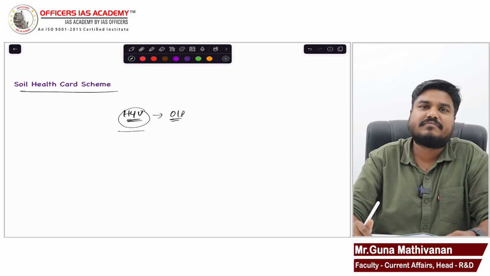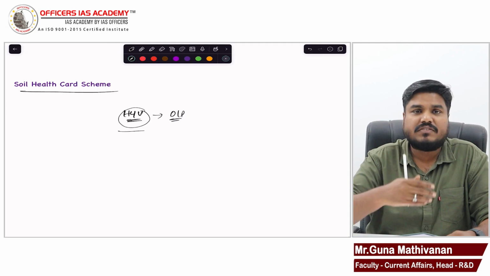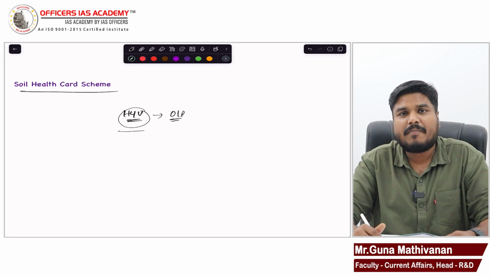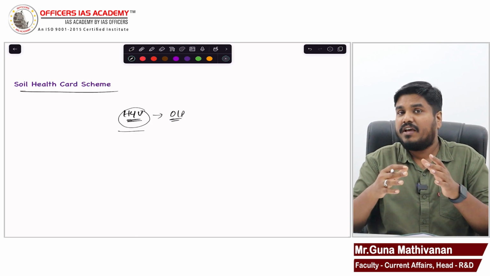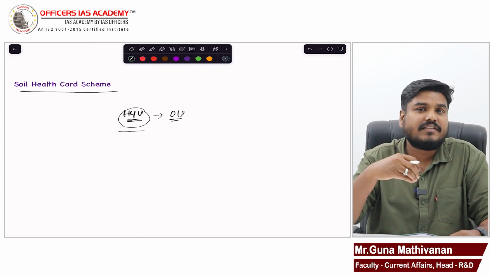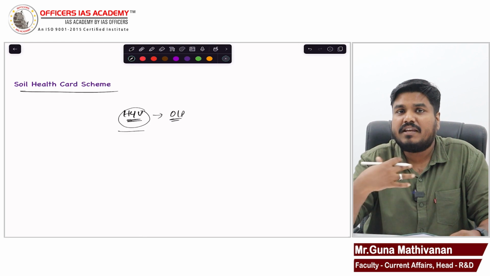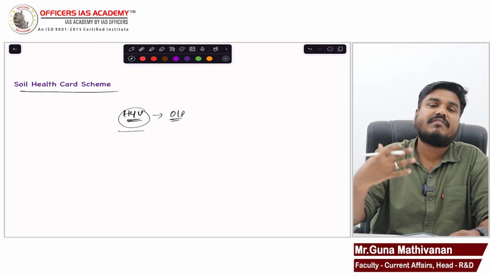Population is increasing. There is climate change we are able to witness. We are also seeing water crisis. So if we are not protecting our soil properly, then when the soil fertility is getting affected, the production of food grains will come down and the nation will face food security threat.